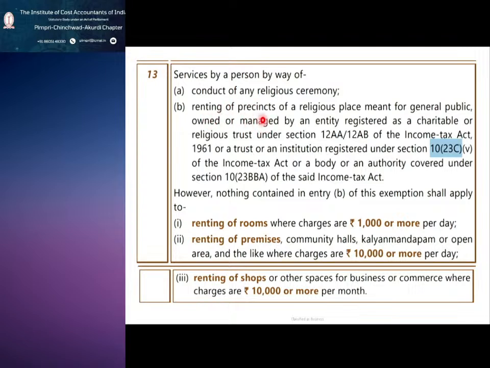And the renting of precincts of a religious place meant for the general public, owned or managed by an entity registered as a charitable or religious trust registered under section 10(23C) of the Income Tax Act, or a body covered under section 10(23BBA). However, nothing contained in this exemption shall apply to renting of rooms, or renting of premises.